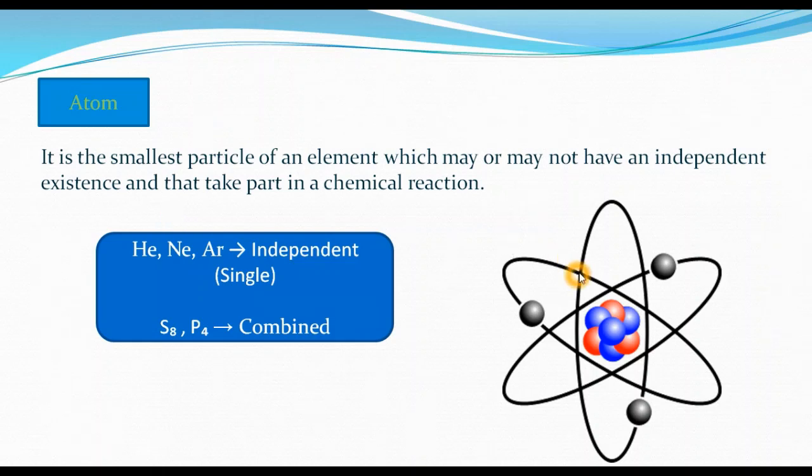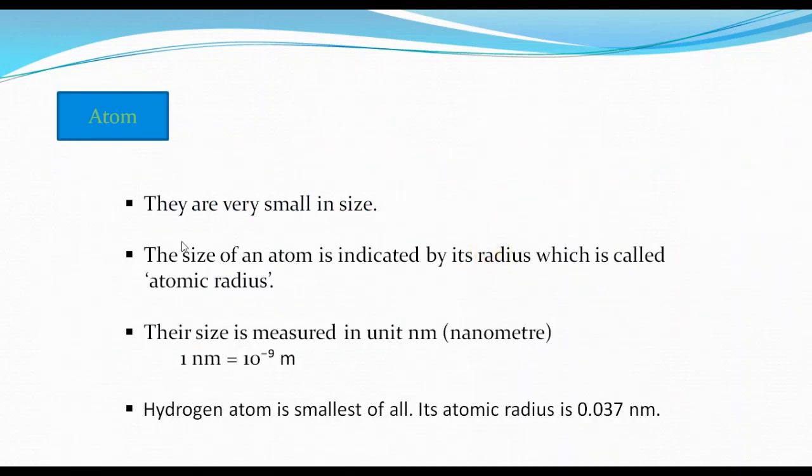This is just the structure of an atom, where you can see we are having electrons, protons and neutrons in the nucleus, and electrons are revolving. And this atom is actually the smallest particle of an element. Okay, and the atoms are very small in size, very small.